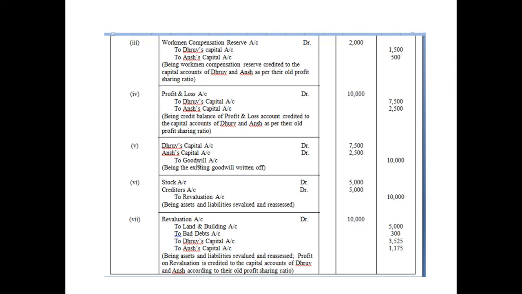Asset column item of balance sheet, debit the capital account of partners. Okay. Now we have finished five journal entries. Now let us move on to the sixth one. This sixth and seventh we know it already, which is from the revaluation account. But previously we used to solve through ledger, but right now we don't have ledger with us. So how to do it?